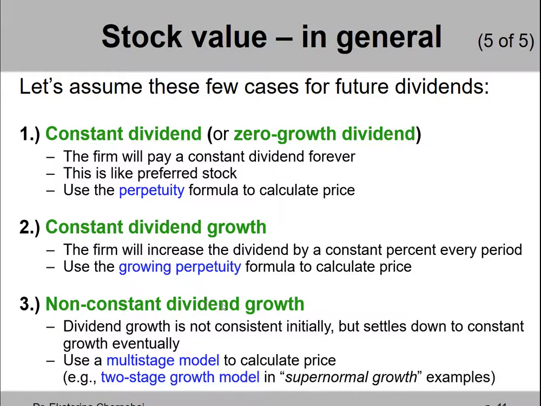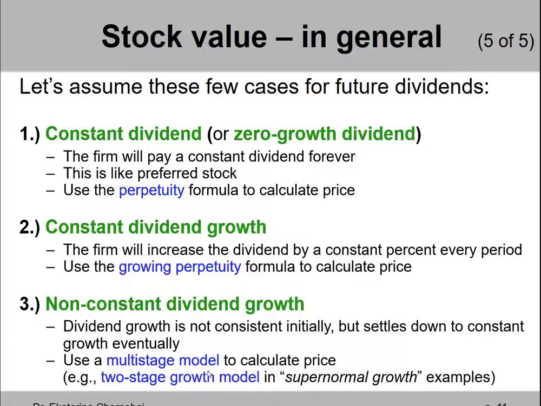And the third case is basically everything else. And we call it a non-constant dividend growth. So dividends will be growing, but not at a constant rate. So there's something else going on. And we will look at, in particular, one case where there are two stages of dividend growth.